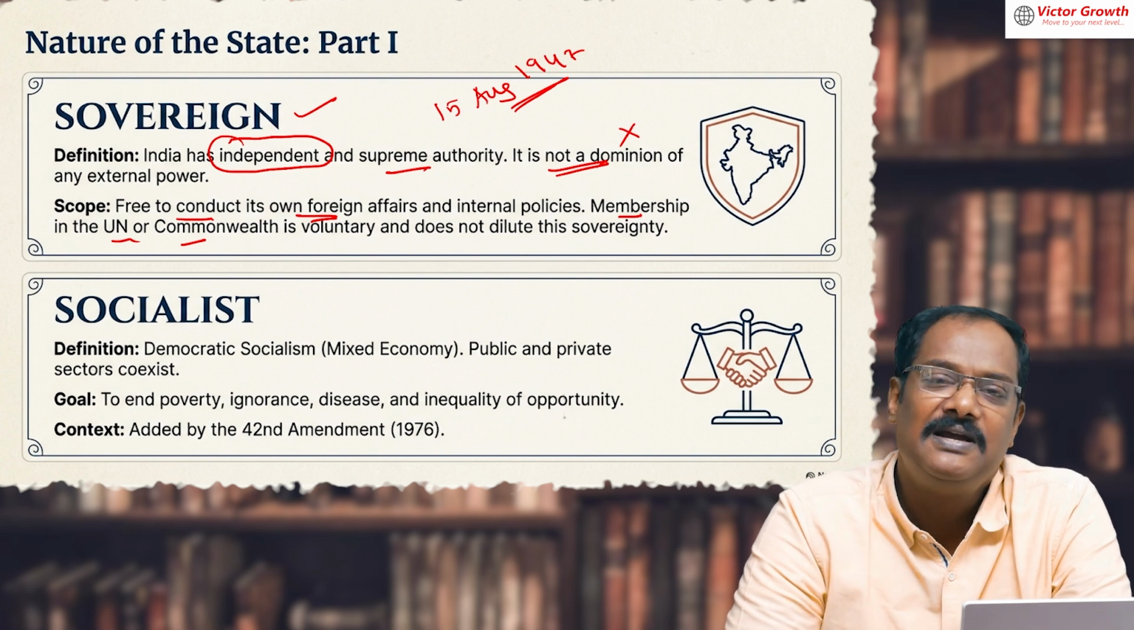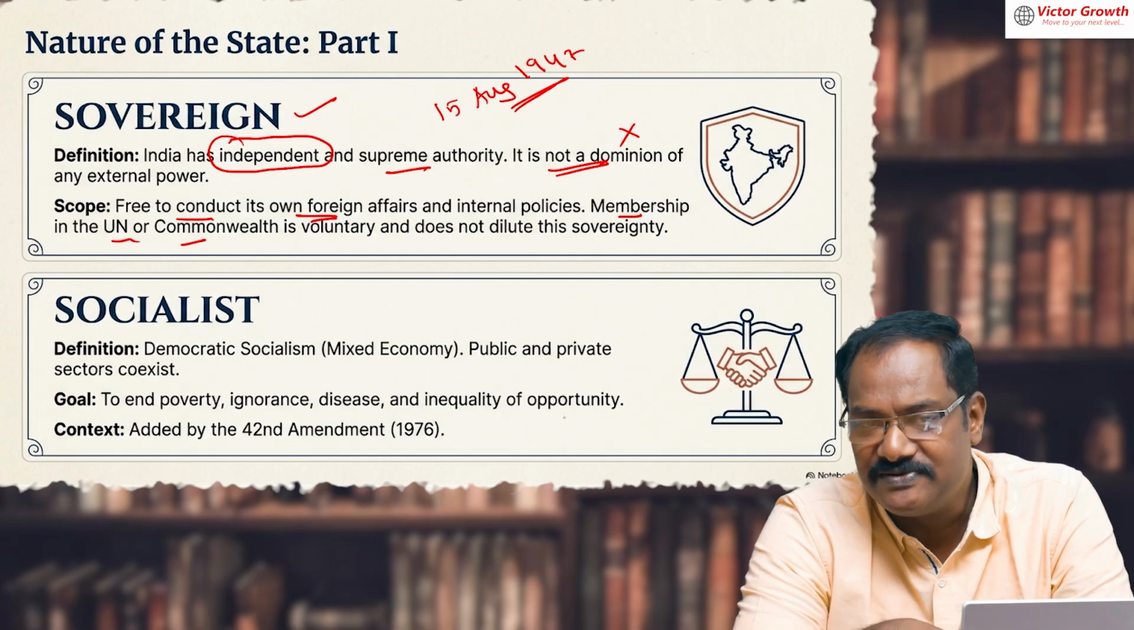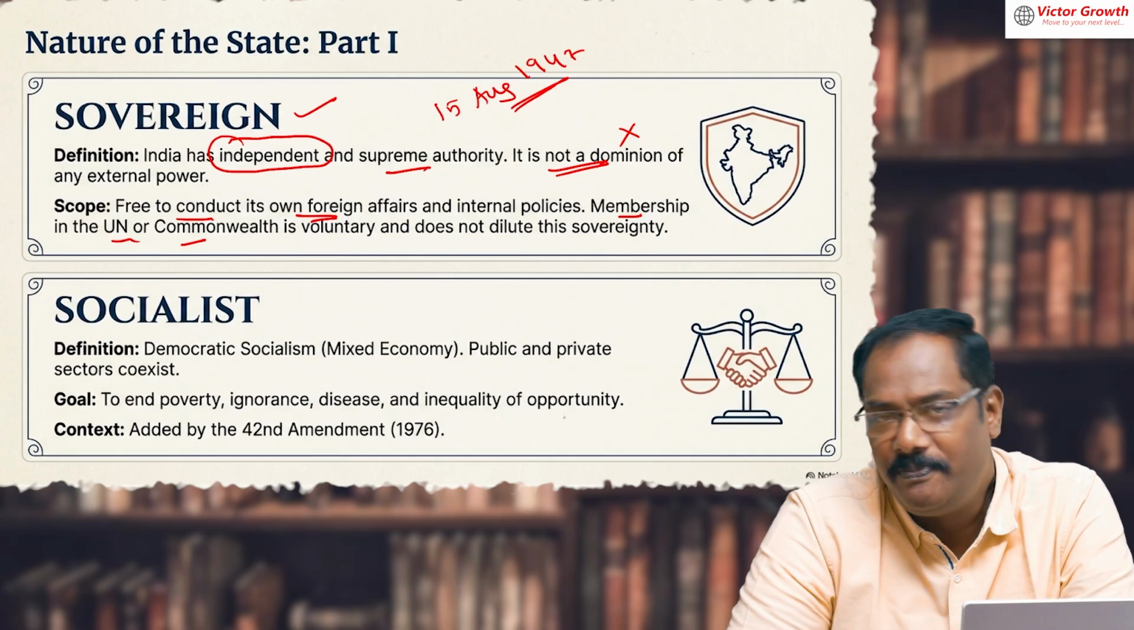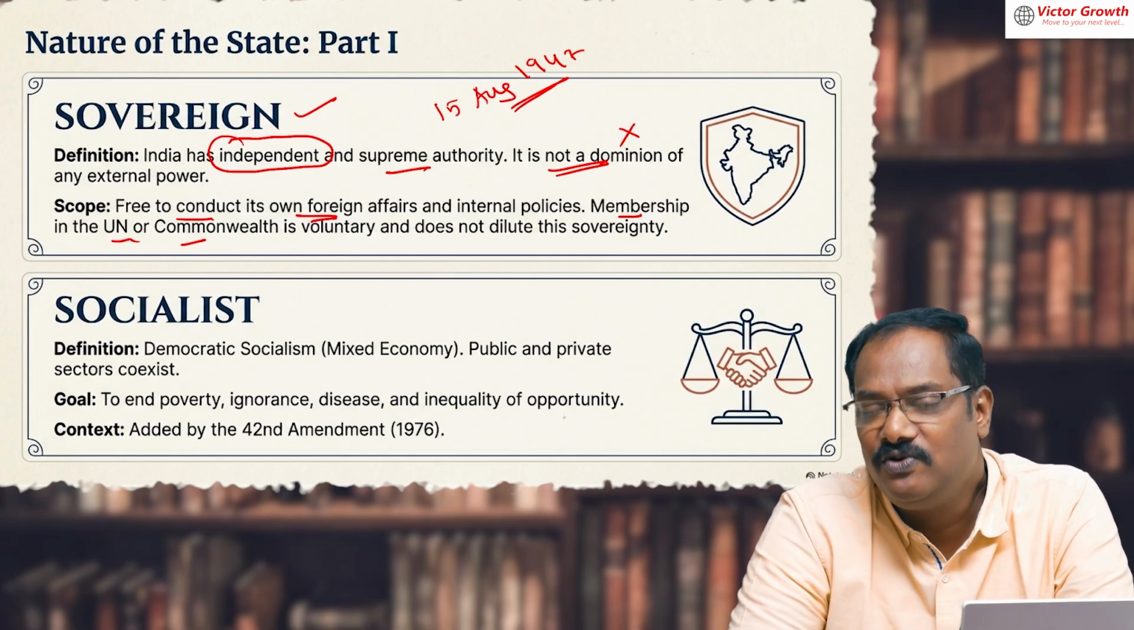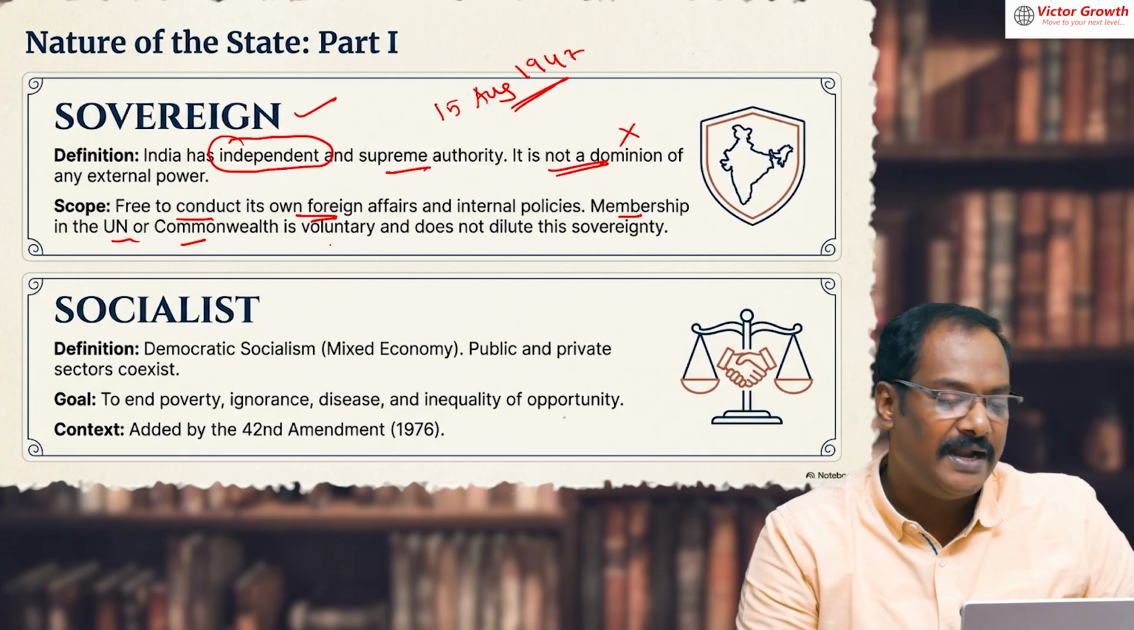So sovereign means nobody is controlling us externally. We are controlling ourselves, we are regulating ourselves. We are the supreme authority to decide what is good for us. So sovereign means completely independent. We are not under any country.